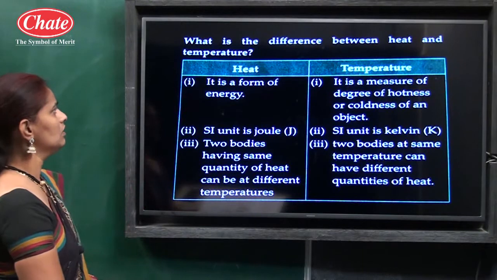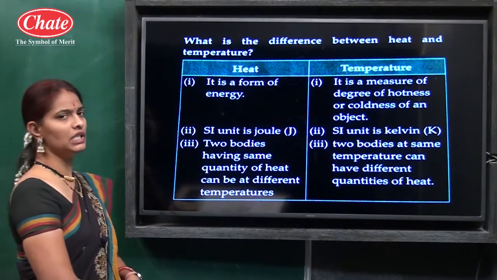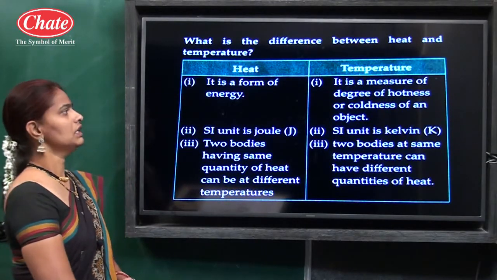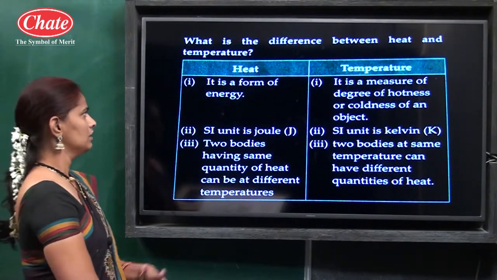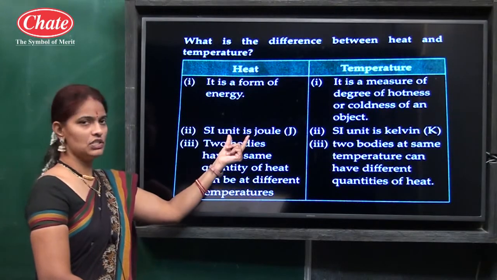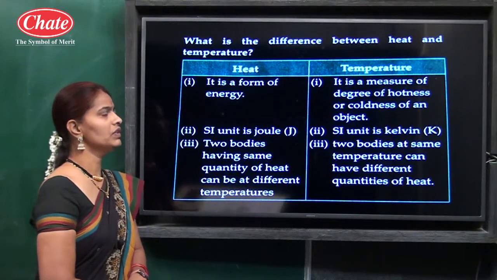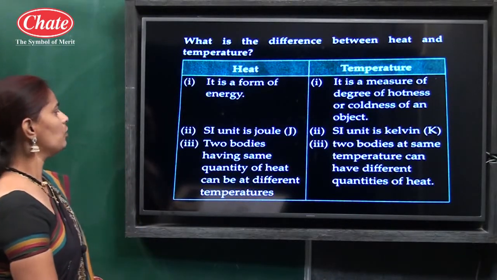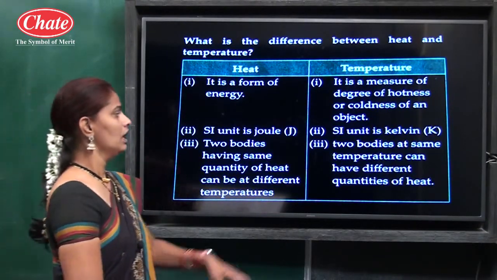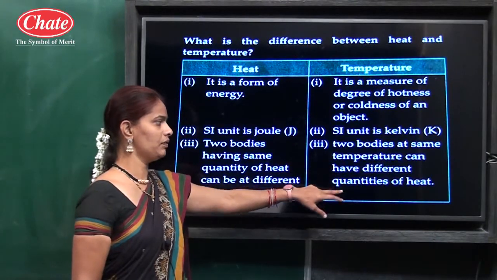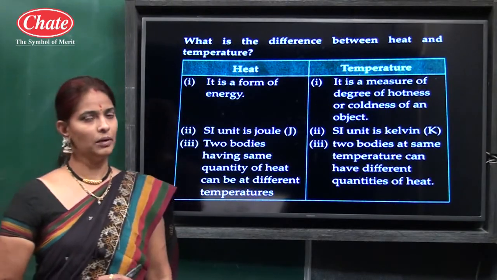Then the last question: difference between heat and temperature. We know heat is a form of energy and temperature is the measure of the degree of hotness or coldness of an object. Then the second point: the SI unit of heat is joule, meaning heat is measured in joule, and the SI unit of temperature is Kelvin. Then two bodies having the same quantity of heat can be at different temperatures, and two bodies at the same temperature can have different quantities of heat. So these are the 3 points of difference between heat and temperature.